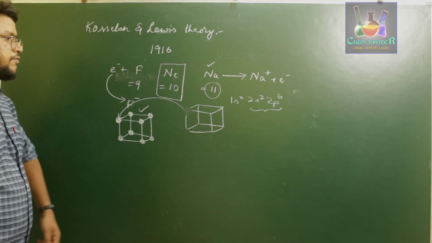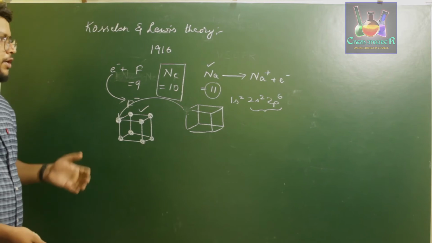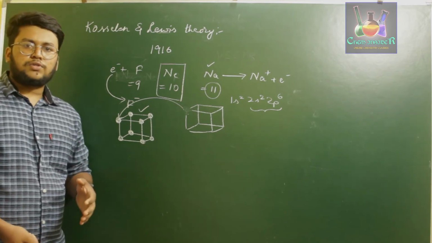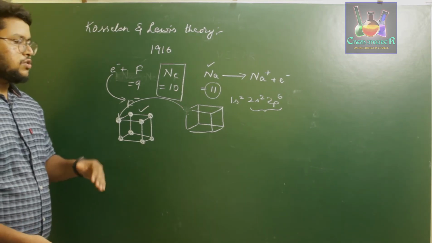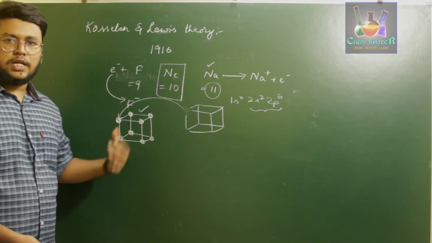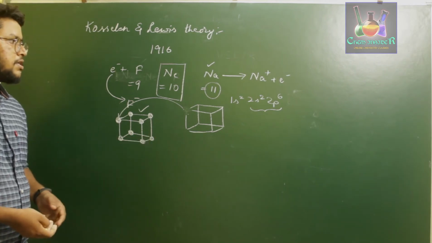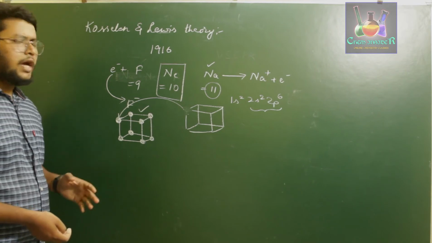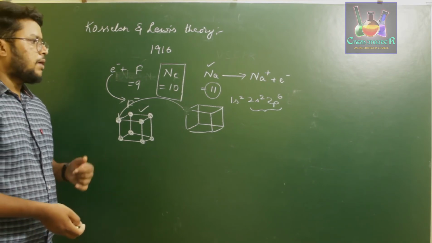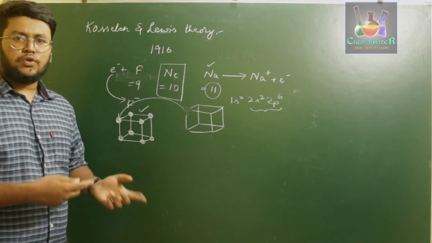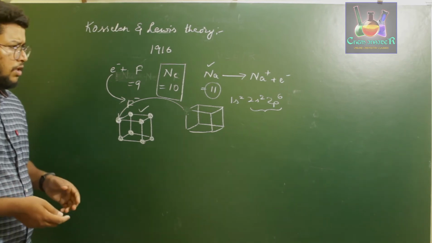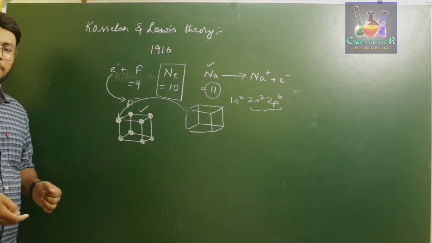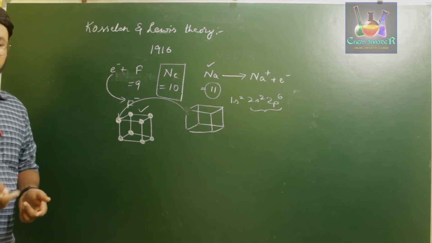So according to Lewis, if an atom has to form a molecule, it either has to lose an electron or gain an electron. In some cases, if the atoms are of the same element, they mutually share those electrons.